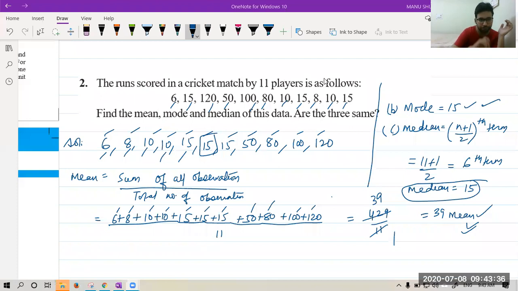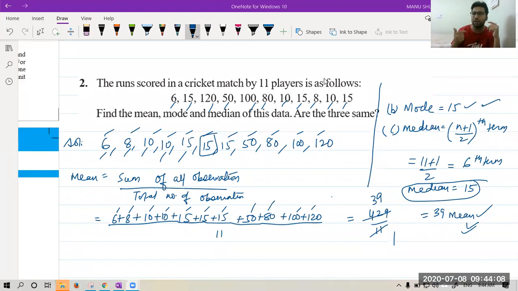Now see. Tushita is saying, very good, Tushita. So we have found the mean. Second is mode. Mode is that observation which is coming the maximum number of times. Obviously, that is 15 only. It is coming 3 times. Third is median. To find the median, we have 11 terms. If you make a group of 5 on the left side and a group of 5 on the right side, what is left in between is the median, and that is 15.